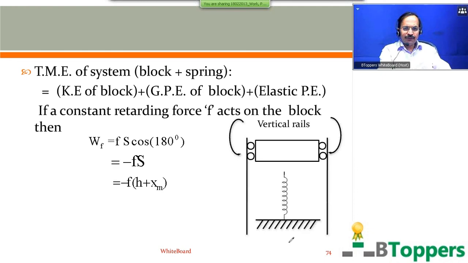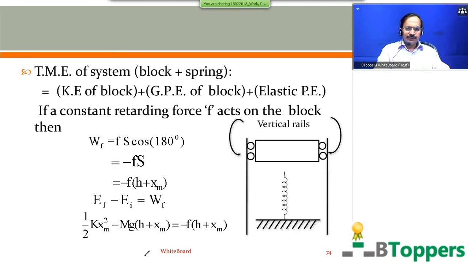If a constant retarding force small f acts on the block, then you can write work done by friction force on the block equal to minus f s, that is, minus f into h plus xm. Then you can write EF minus EI equal to WF. You can take a pause and copy down the working.